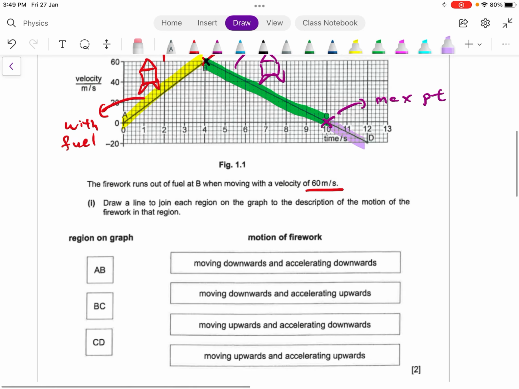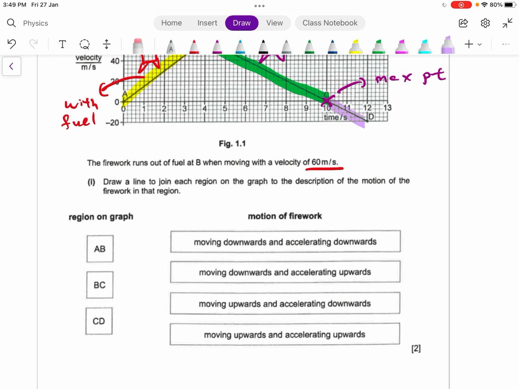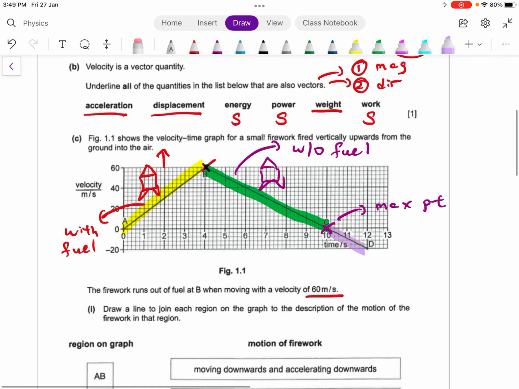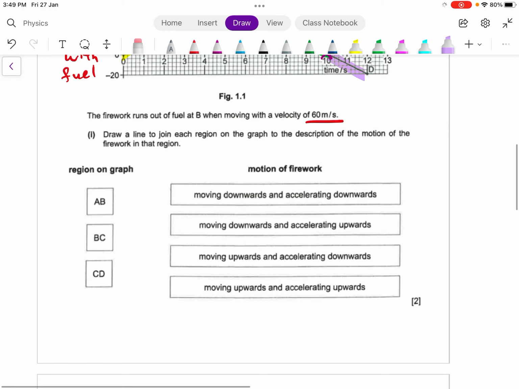Part I: draw a line to join each region on the graph to the description of the motion of the firework in that region. Let's take a look at AB. In region AB, your velocity is increasing at a constant rate. Number 1, moving downward and accelerating downward, is wrong because in AB you're actually moving upward.